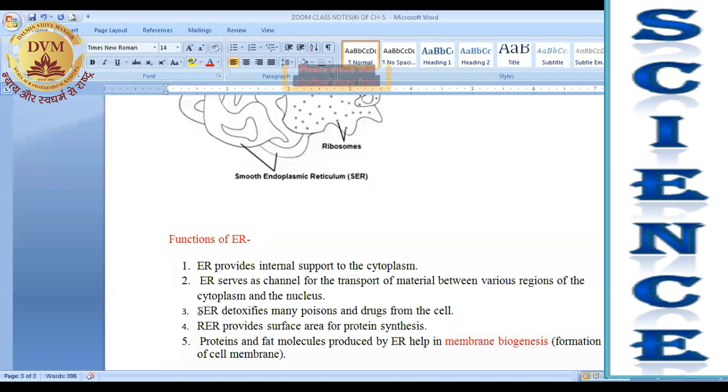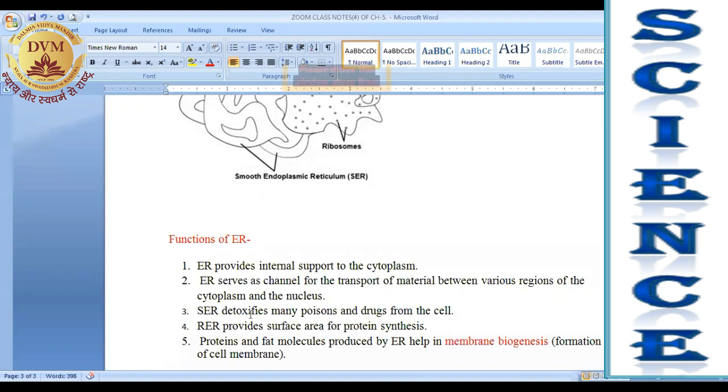SER means smooth endoplasmic reticulum. It detoxifies many poisons. What does it mean? If by mistake any chemical, any poison, any overdose of chemical enters into the cytoplasm of a cell, then the SER detoxifies the poison.